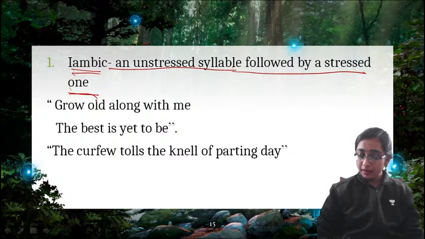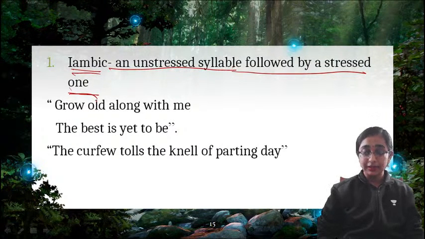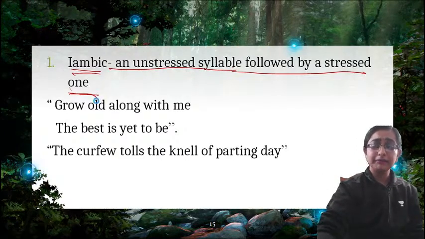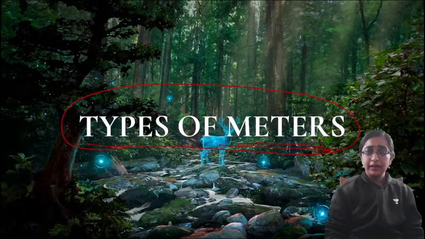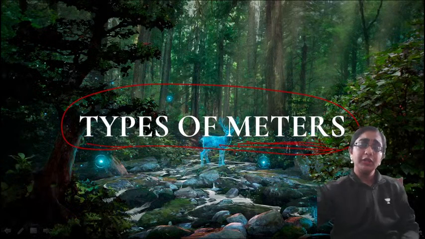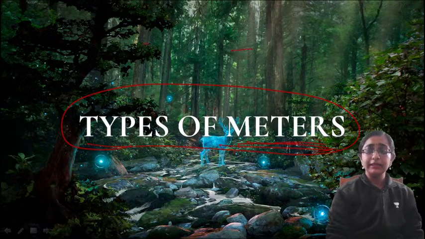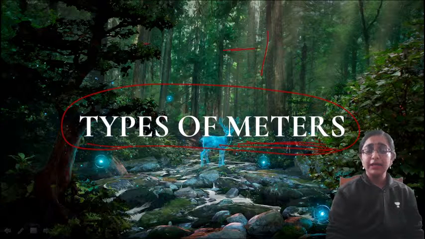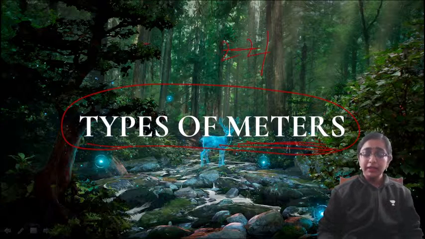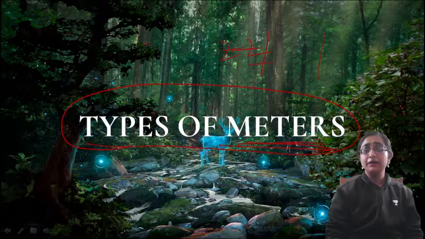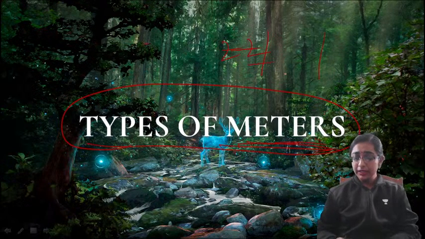Firstly, ma'am, what is meter? Okay, so meter means the particular rhyme, you may say. If you want the exact definition of meter, it means that in a single foot there must be two syllables. As Ruby has already said, meter is calculated using the number of feet. So meter is associated with feet.